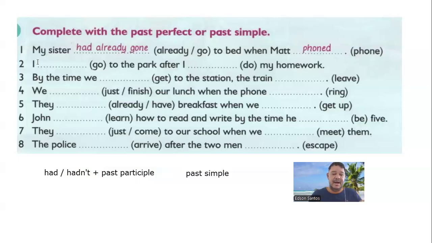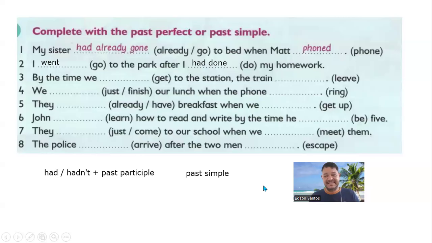So I went to the park after, now the first action. So remember, for the first action, we have to use had and the past participle of the verb. The verb given here is do. So the past participle of do is done. So I went to the park after I had done my homework. Good. Now you can write the phrases, copy the phrases and complete them in your notebook for all of them.